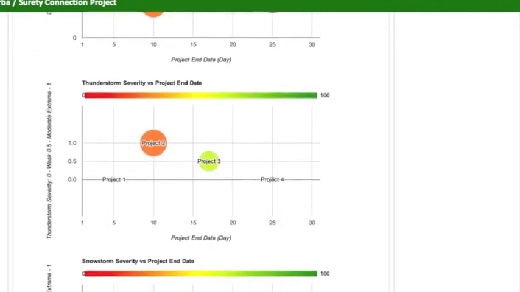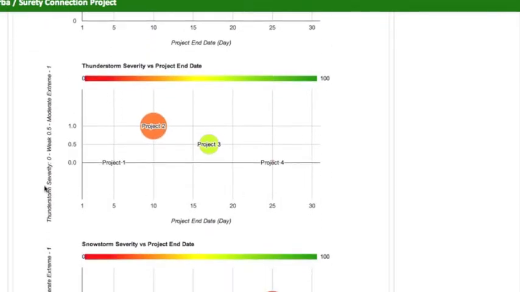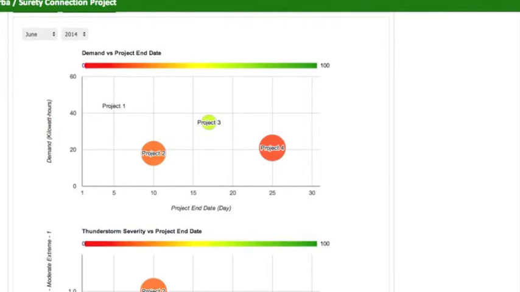We can actually now pull data from other sources, for example, the weather data, thunderstorm activity, and we can actually superimpose that just like this, like we did before. It's possible for us to pull all the data and then analyze how projects are actually performing, and we can only do this because we're using an interoperable data format, XBRL format, using the CET taxonomy that we talked about before.